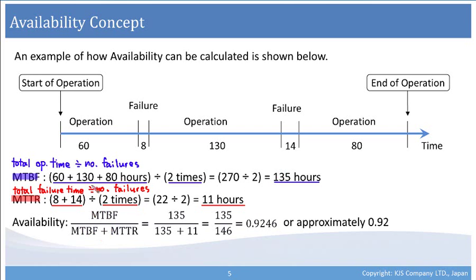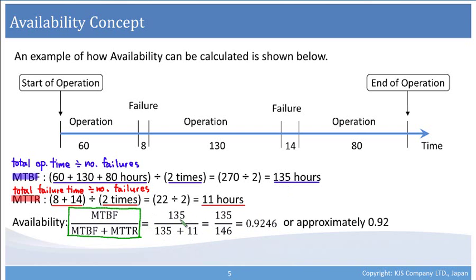Now here comes the availability formula. So if you could remember, availability is calculated as MTBF divided by the sum of MTBF and MTTR. So MTBF is 135 and MTTR is 11.